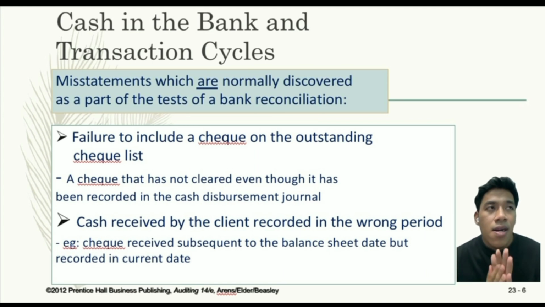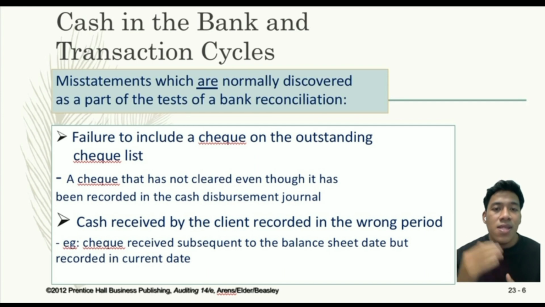And then the company does not include it in the list of outstanding checks. And then the company continues to pay bills and issue checks without realizing the check has not been cashed. So this will result in the company's cash balance being overstated and the accounts payable balance being understated. This can also have a negative impact on the company's cash flow and profitability.